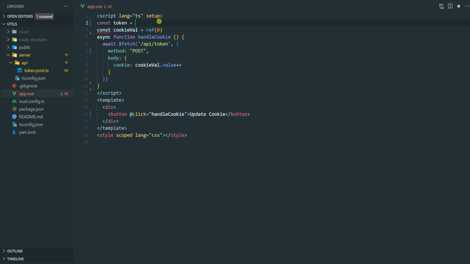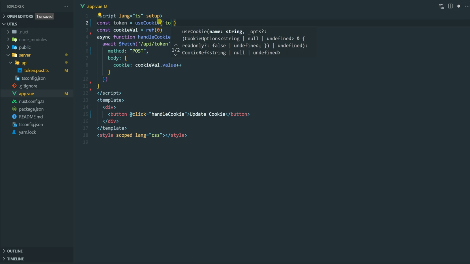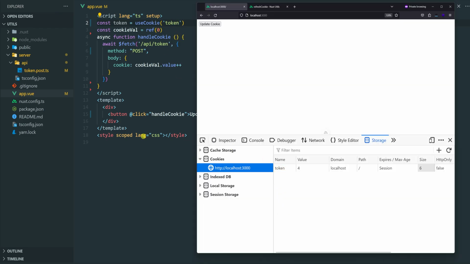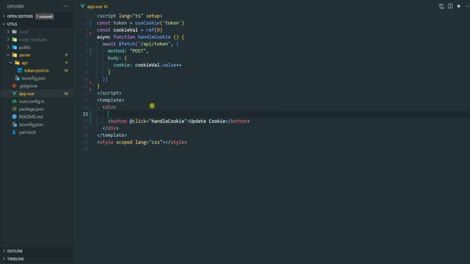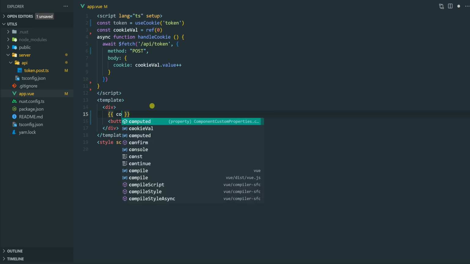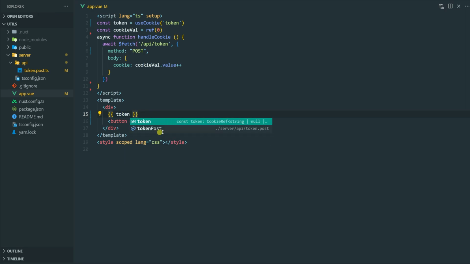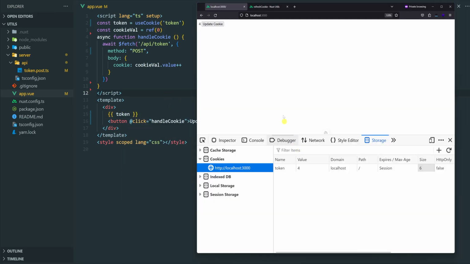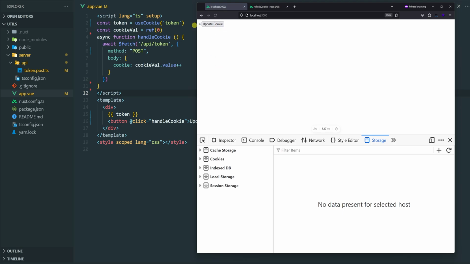Okay, so let's go ahead and call the useCookie API here. The name of the cookie is going to be token, so that's this one here. Let's display that in the client, so token, just like that. And then in the browser, if I refresh, notice that there's a 4 there.